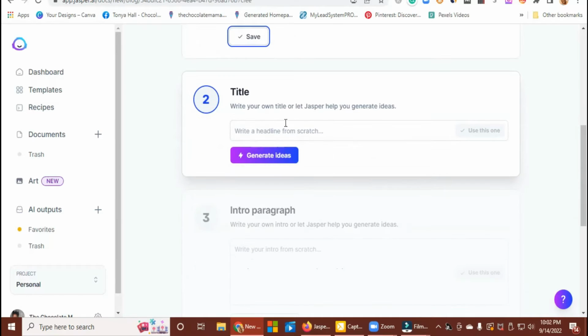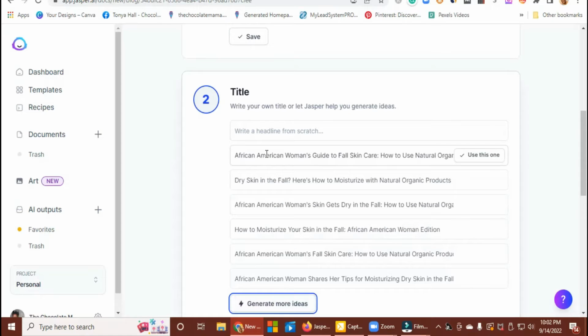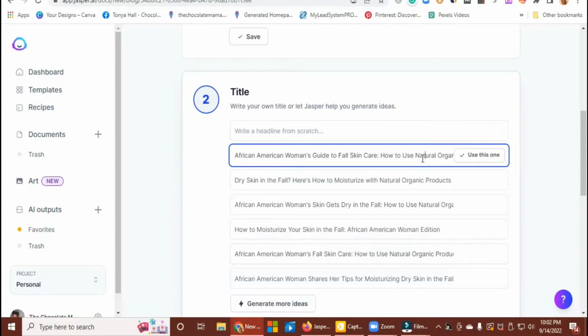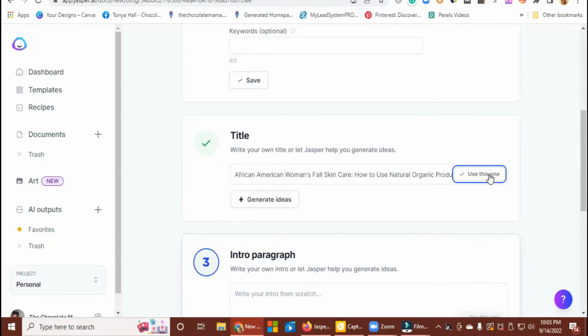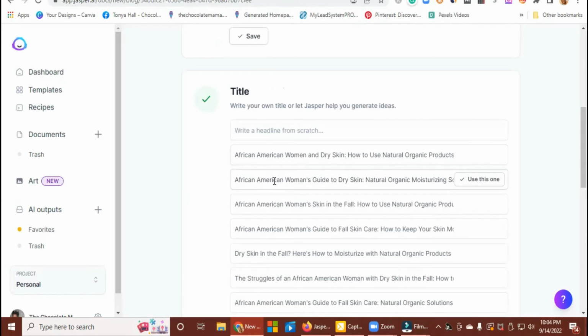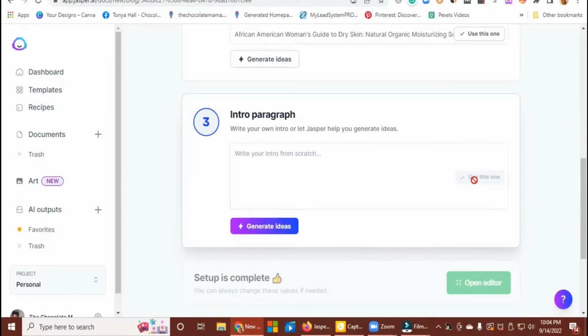Save. Then I want it to generate some topic ideas, so I'm just going to hit generate because I don't want to try to think of it. So I can write a blog post like African American Women's Guide to Fall Skincare, how to use natural organic products to moisturize. Wow, that definitely would get ranked. Okay, so there we go. I'm going to use this one, African American Women's Guide to Dry Skin. I think that'll be amazing.